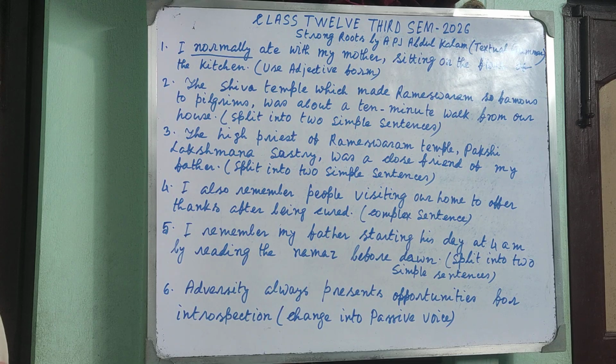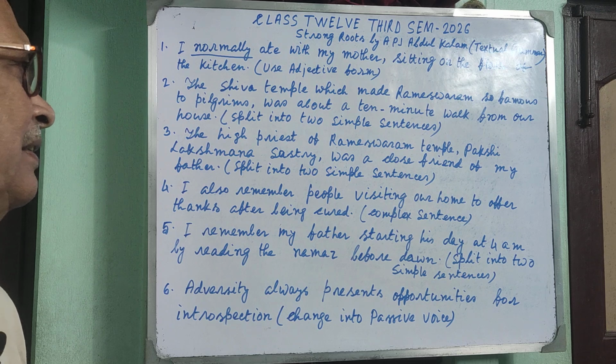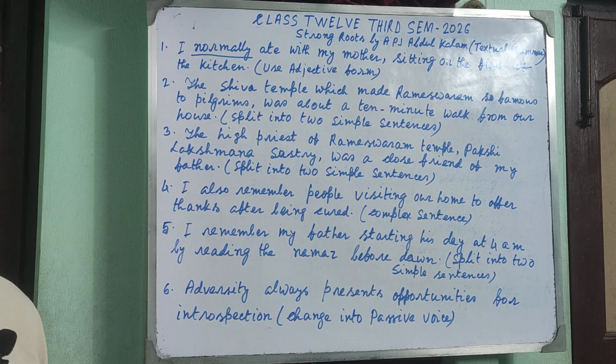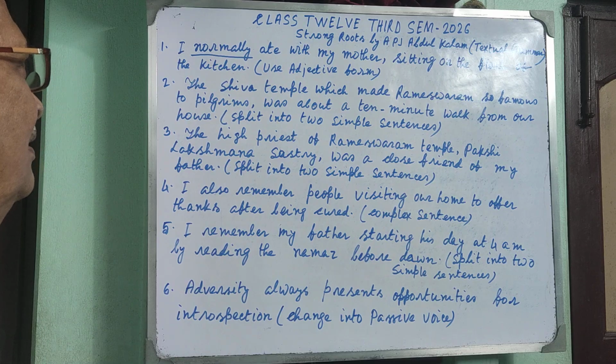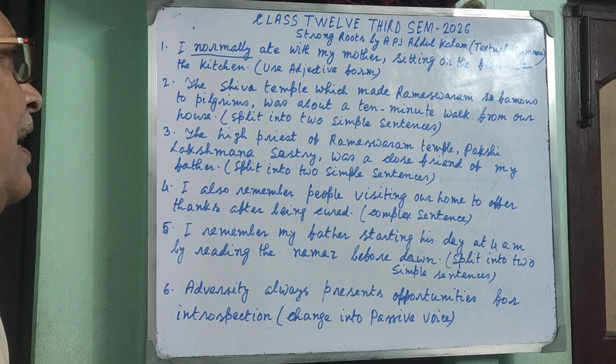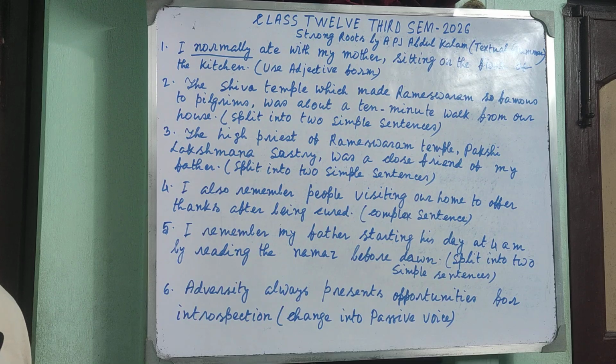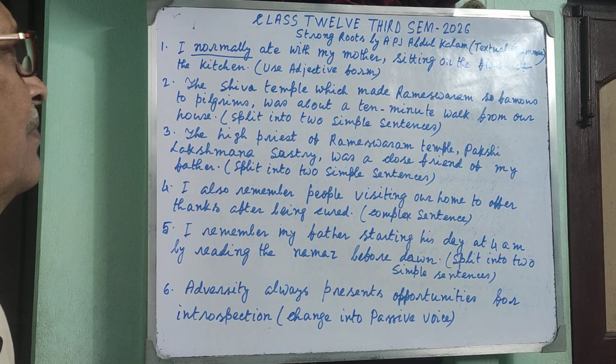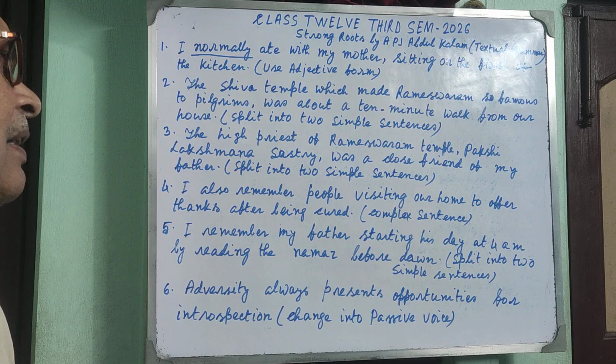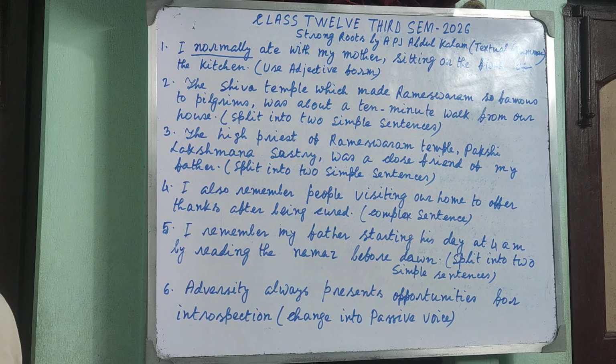Just bring a preparatory it. It was normal that I ate with my mother sitting on the floor of the kitchen. Again I am repeating. It was normal that I ate with my mother sitting on the floor of the kitchen. So it was normal, principal clause; that I ate with my mother sitting on the floor of the kitchen, subordinate noun clause and complement to the adjective normal. Okay.